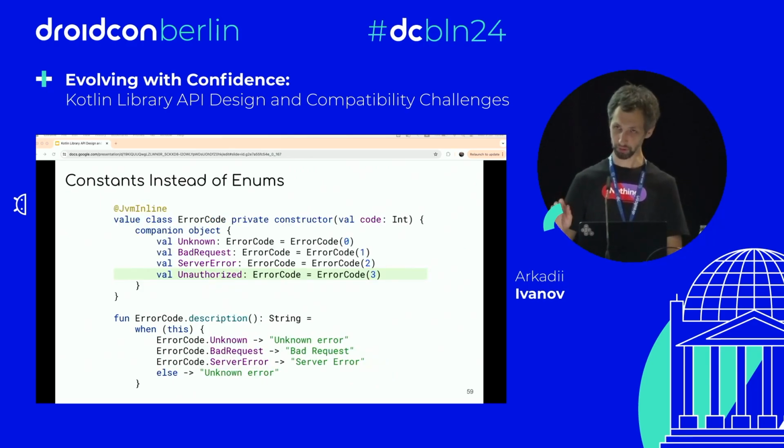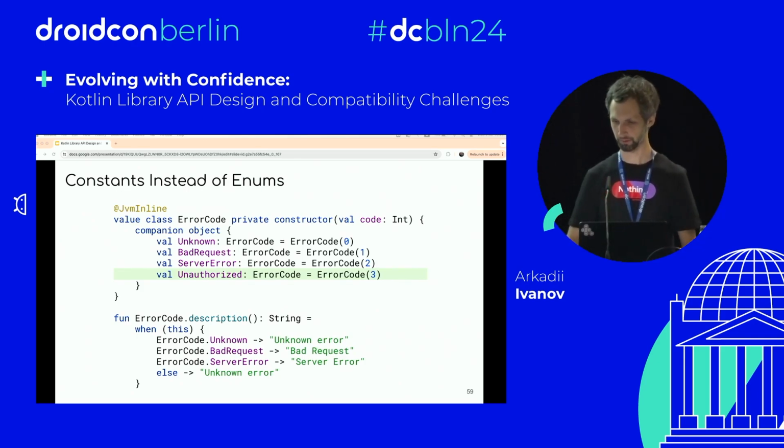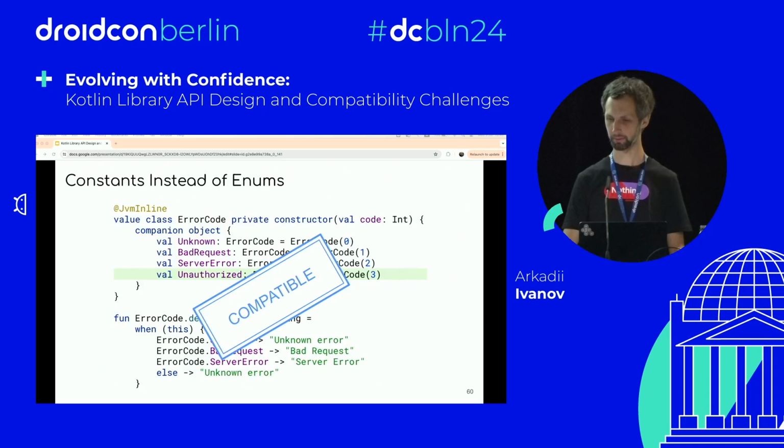One of the possible solutions to this is to use value classes with a private constructor and a companion object with all possible variants. Let's say we have a constant one: known, bad request, server error, and we can also add an unauthorized error code there. So clients are forced to use a non-exhaustive switch here because all possible values are not defined at compile time. And so adding a new entry will not break anything here. So this change is compatible.